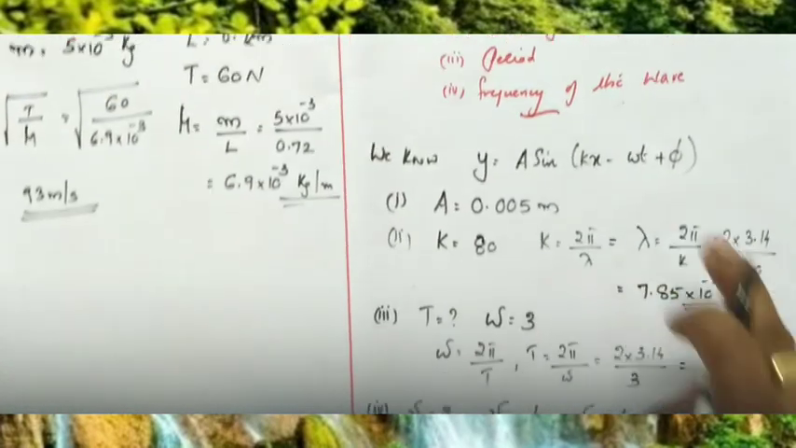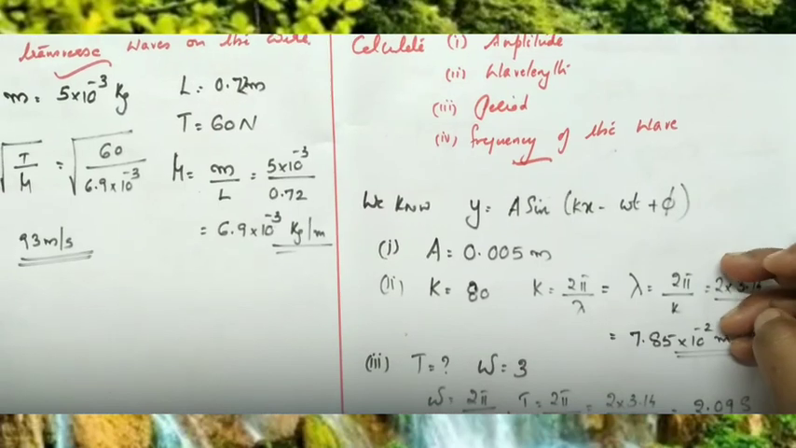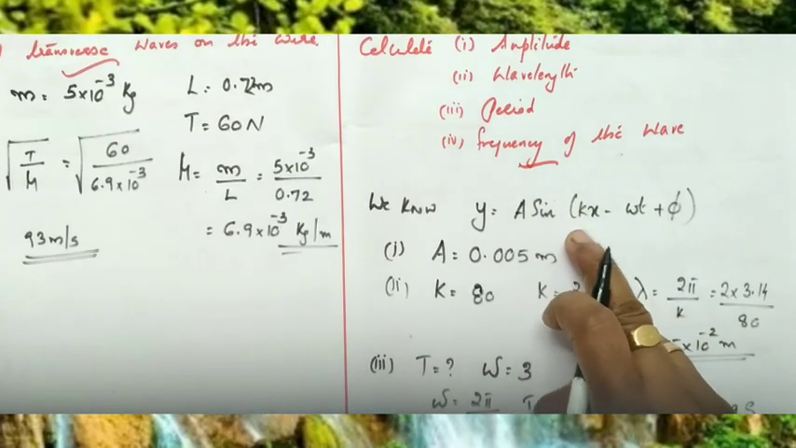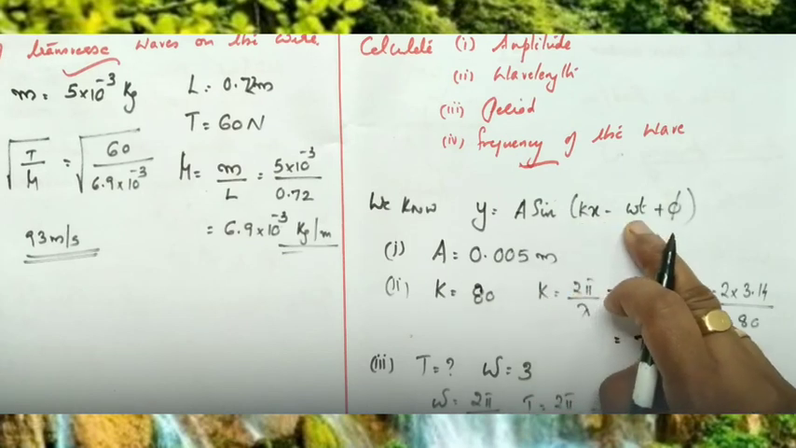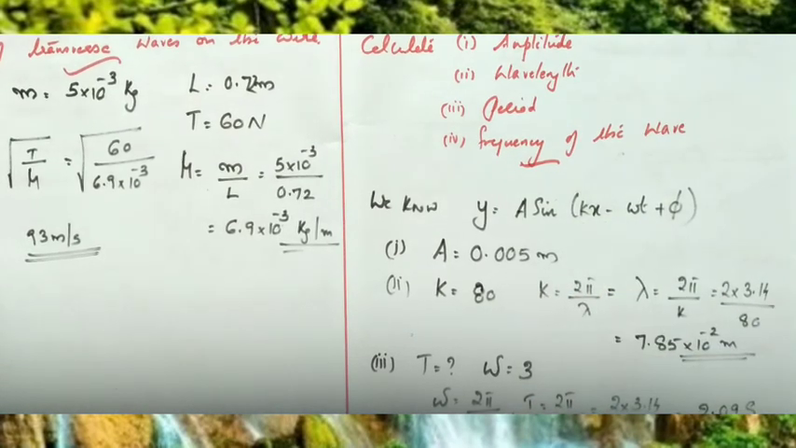So using the direct relation, we can just compare the two relations, and we can find out the wave number, the wavelength, then angular frequency, time period, frequency, etc. Okay.